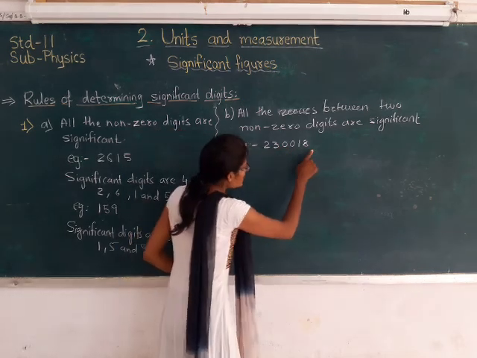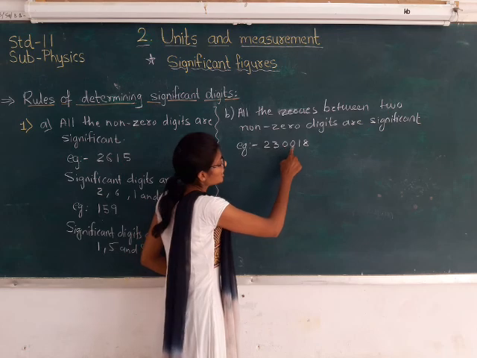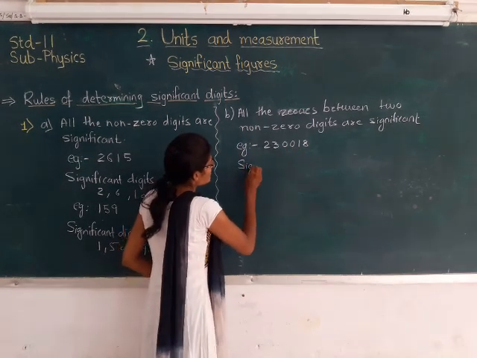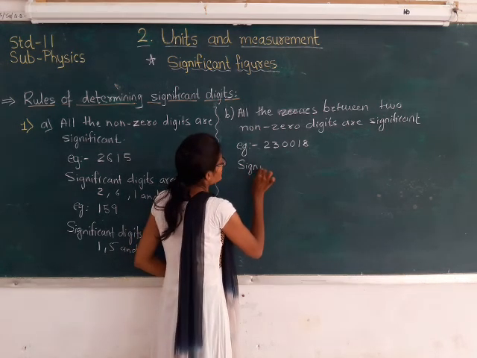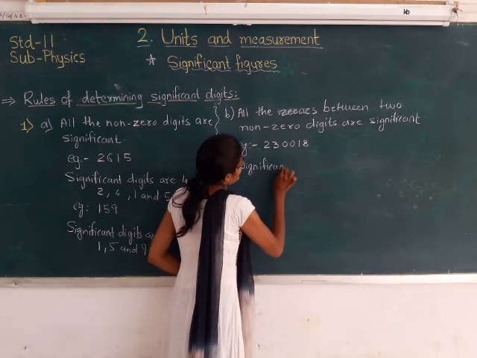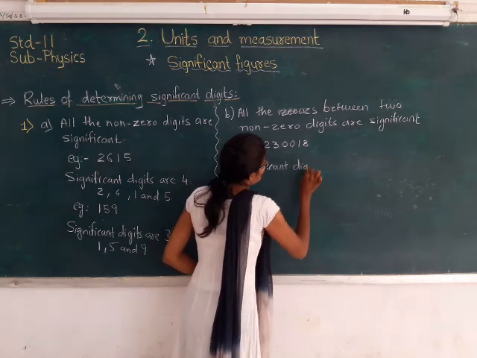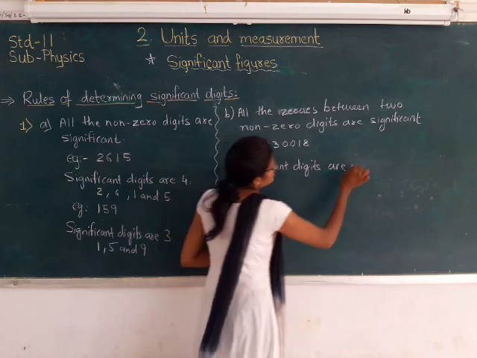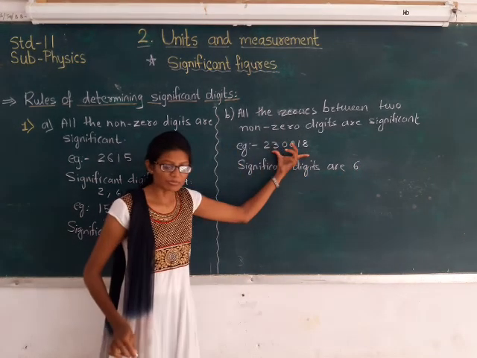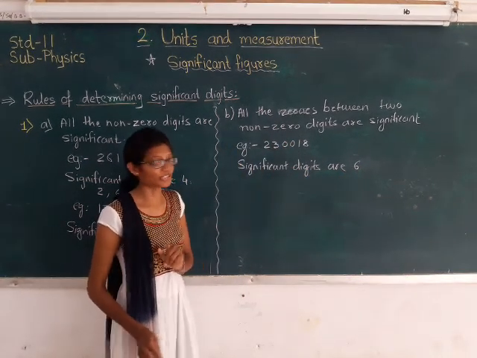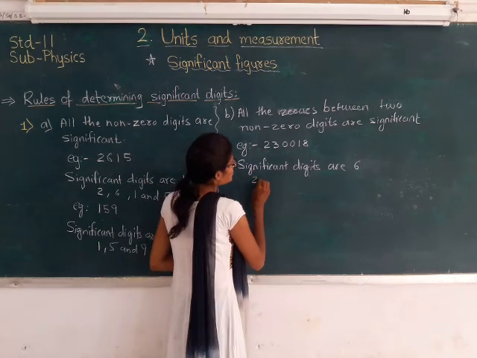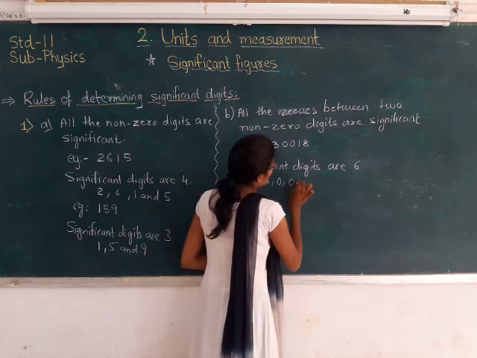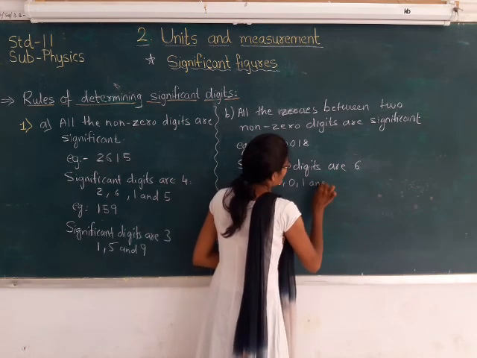For this number we have 1, 2, 3, 4, 5 and 6 digits. So the significant digits are 6, and they are 2, 3, 0, 0, 1 and 8.